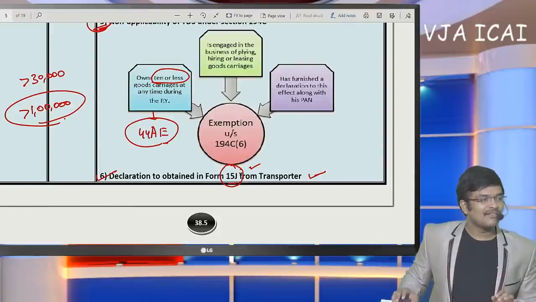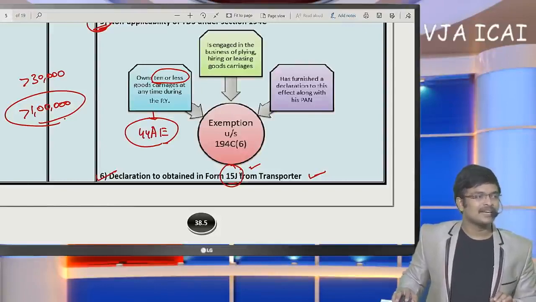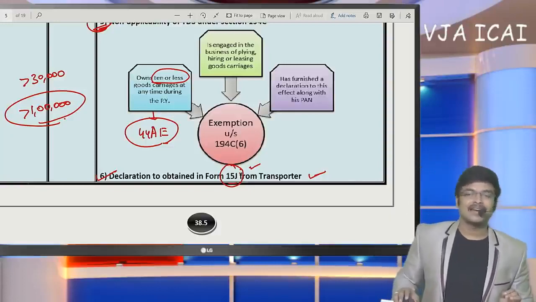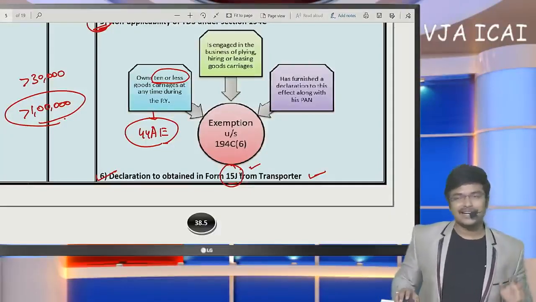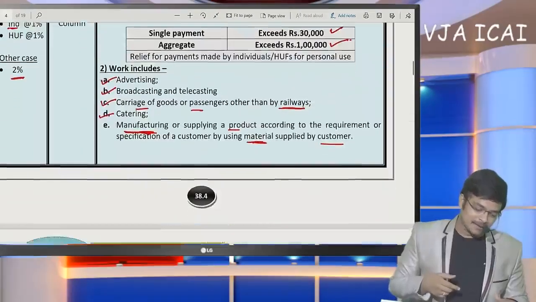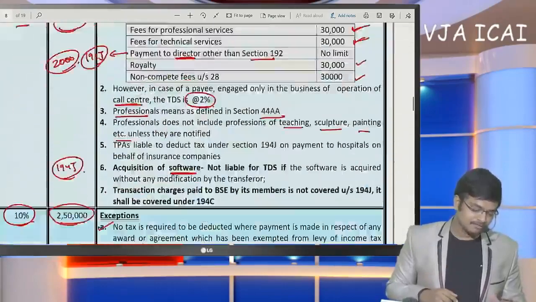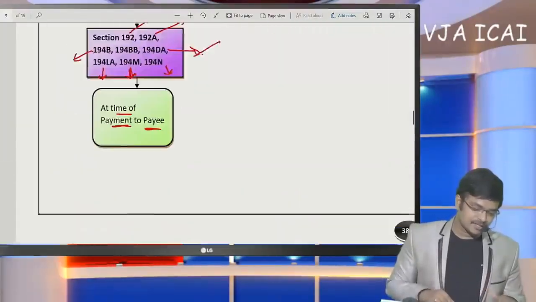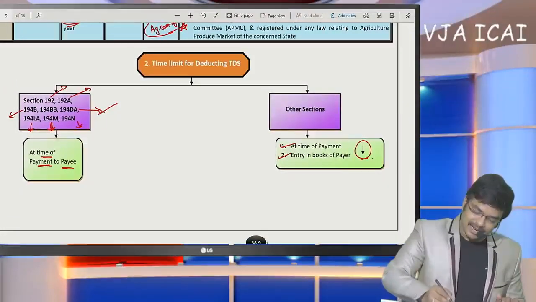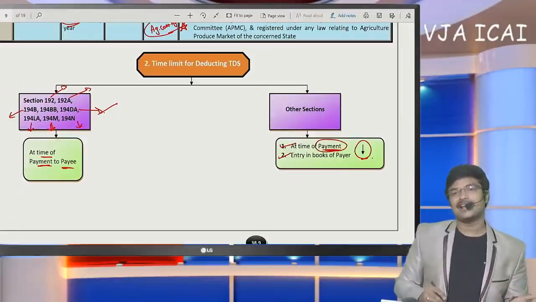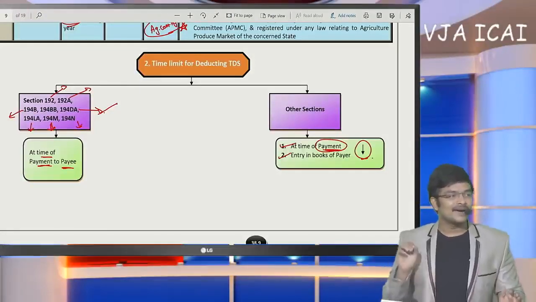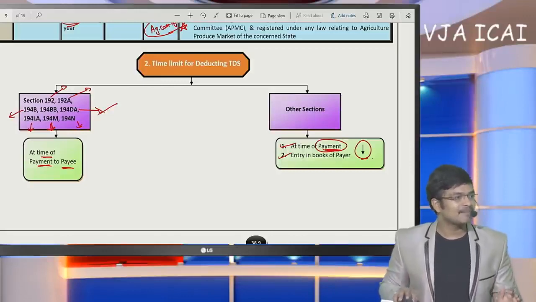What is the rate on a non-refundable security deposit? 10%. If it is rent, which is a non-refundable deposit or advance rent, TDS will get attracted. On advance rent also TDS will get attracted, not at the time of set off. If you refer, I have specified the time limit for deducting TDS under the TDS provisions. If you are going to pay advance rent, at the time of payment itself is earlier here. Whichever is earlier, we are required to deduct TDS, and hence on advance rent also TDS will get attracted.